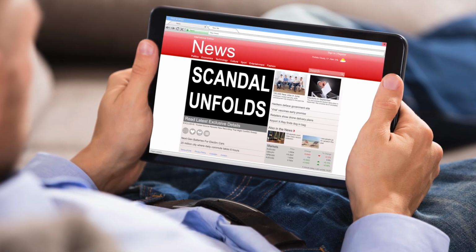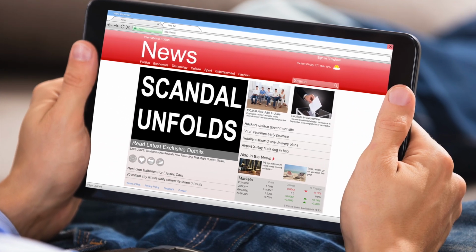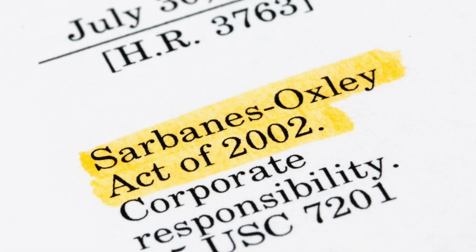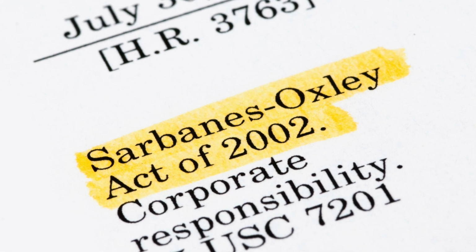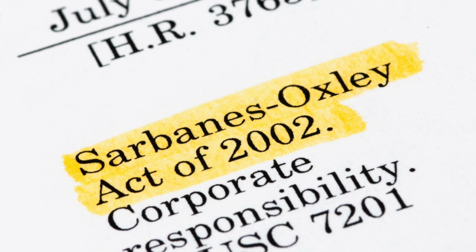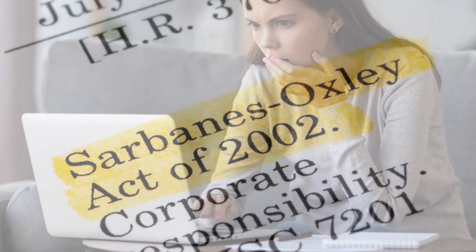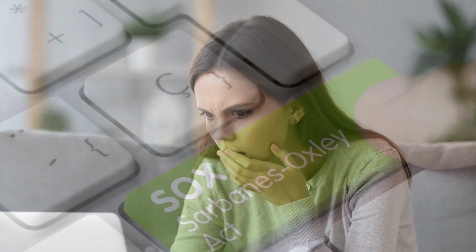Several scandals occurred in the early 2000s at big companies due to accounting fraud by key employees and failures of internal accounting controls. In the wake of several scandals involving accounting operations at large corporations, a federal law, the 2002 Sarbanes-Oxley Act, was enacted. This law was enacted not only to protect investors who lost their life savings when several companies collapsed, but to prevent this from happening again by improving internal accounting controls, independent auditing, and public disclosure.